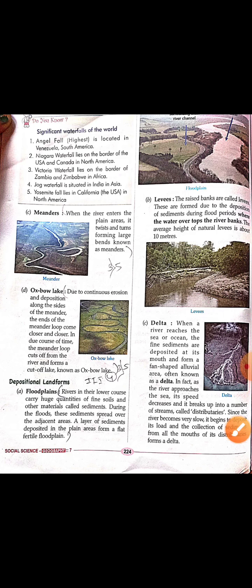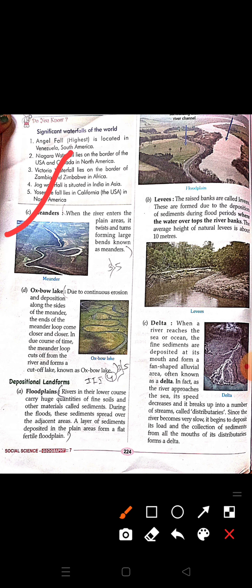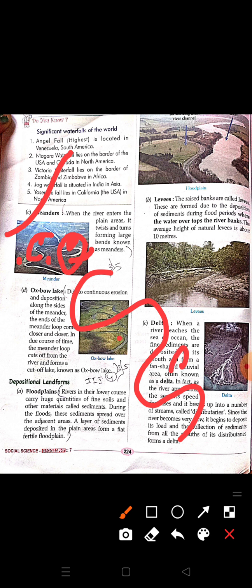Then there is another shape of landform, that is meanders. You can see the shape. Because of the river, these kinds of places are created. So these kinds of shapes are called what? Meanders. When the river enters the plain area, it twists and turns, forming large bends known as meanders. So these large bends are formed when the rivers enter a plain area, it moves in a twist and turn, and these areas created by the rivers are known as meanders.